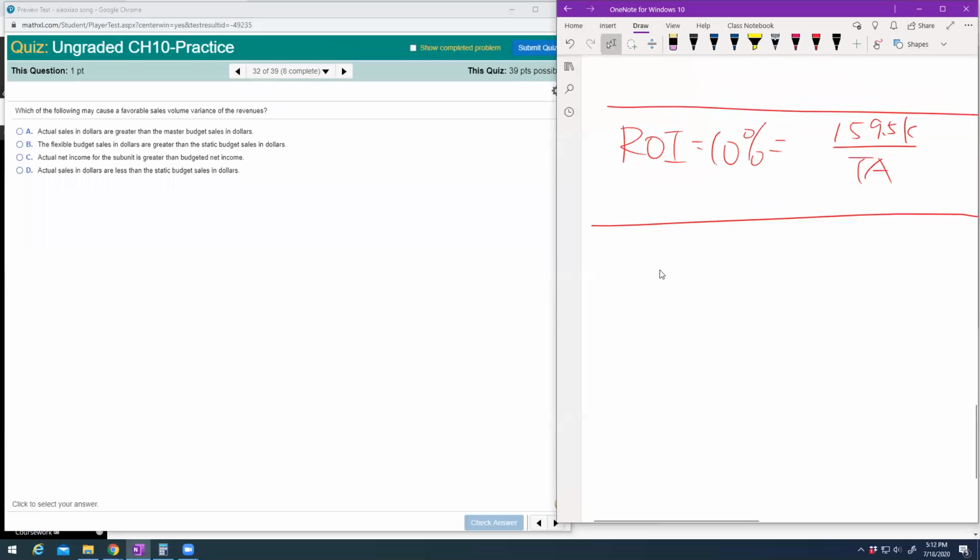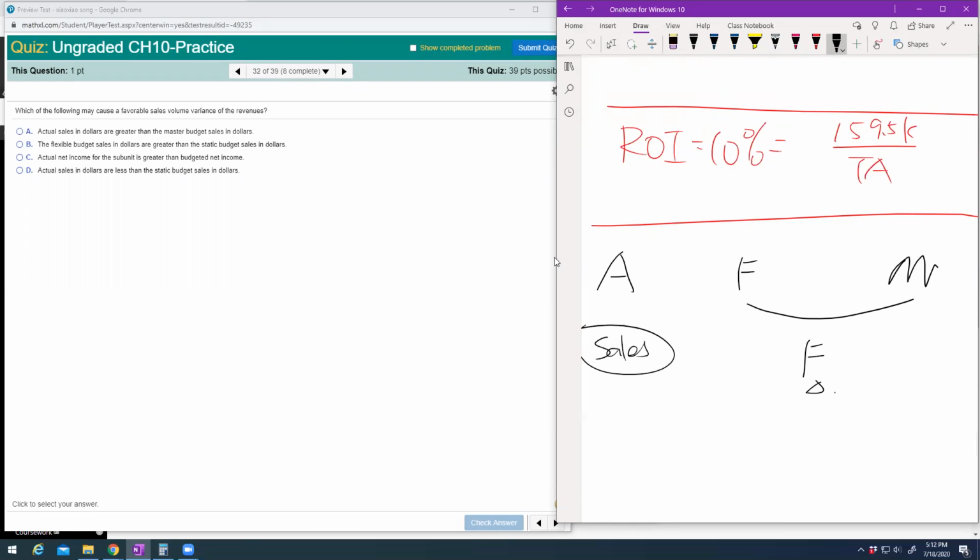Okay, so we have actual, we have flexible budget, we have our master budget. This is called volume variance, and it's asking about your sales revenue. So how will you cause a favorable? That means if it's favorable, your actual units have to be more than the master budget units. It's about the units, it's about the volume.